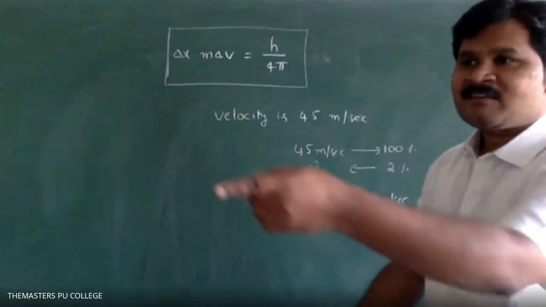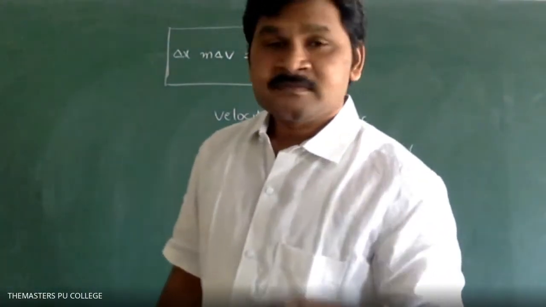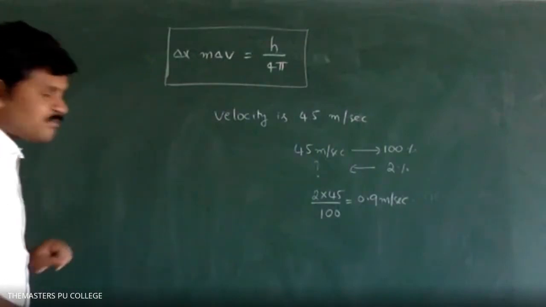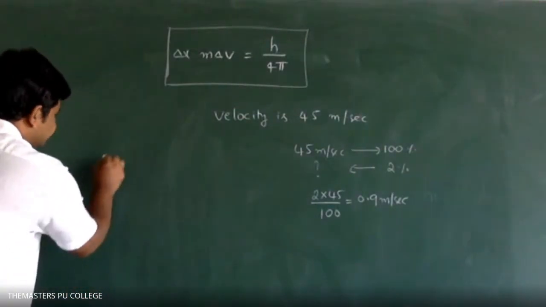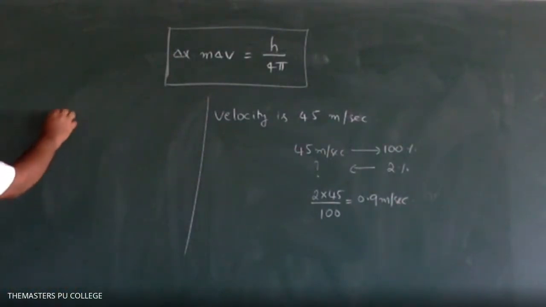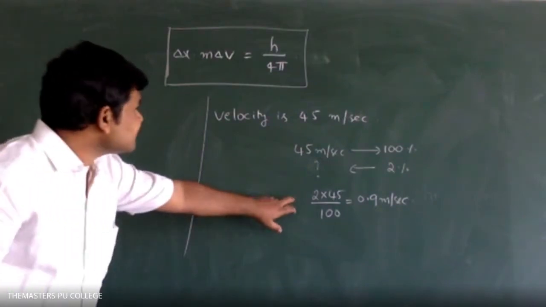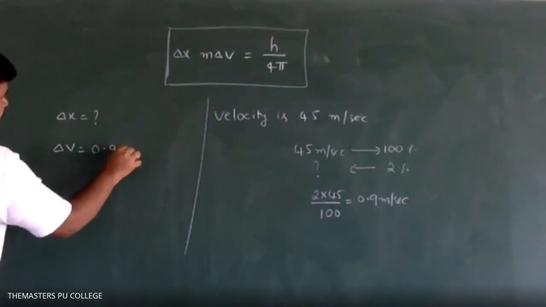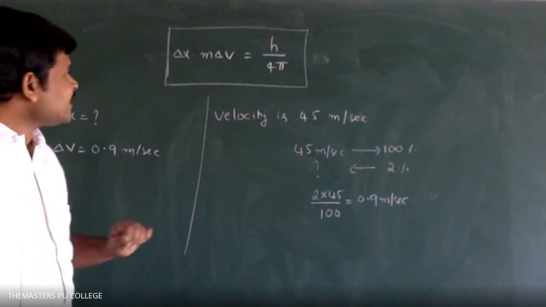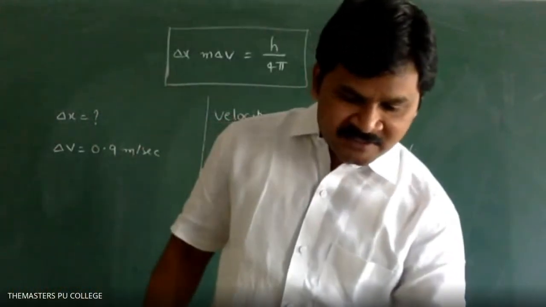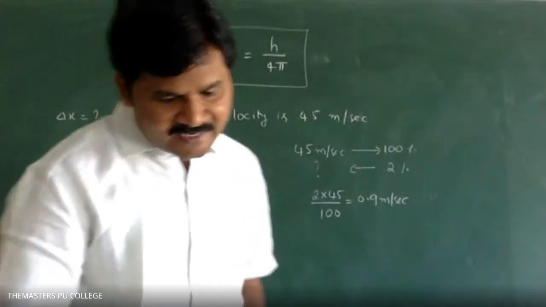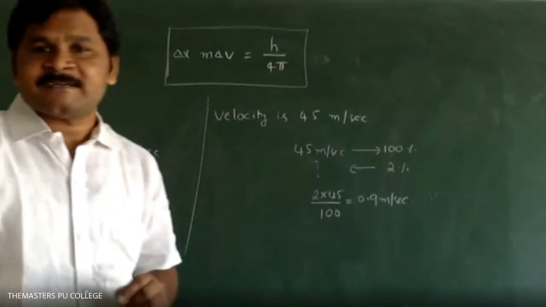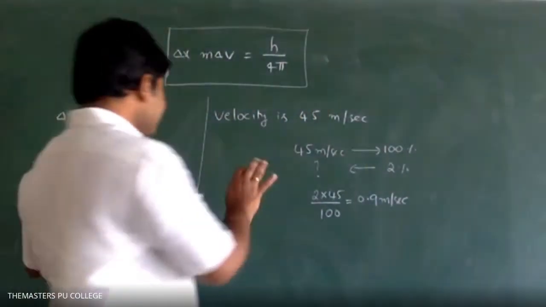What we have to calculate in the question? Uncertainty in position. The uncertainty in position means delta x. So here I am continuing, students. Delta x is equal to question mark. Okay? Next, delta v, how much we got? 0.9 meter per second. Very good. Next, what about mass? Mass of particle is 40 grams. So 40 grams means we have to convert it into kg. 0.04 kg, sir.